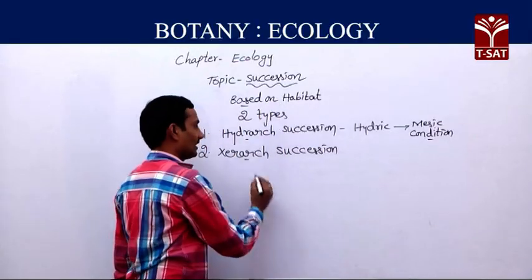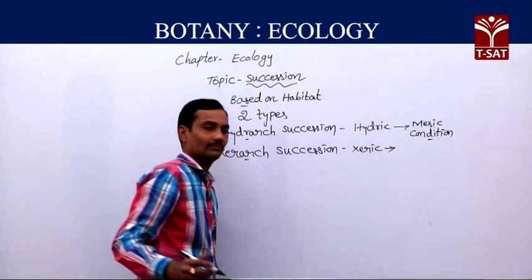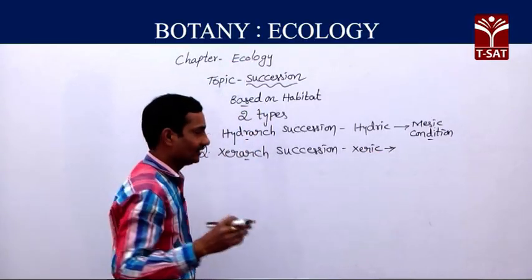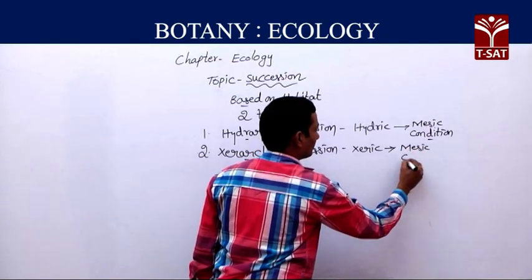Whereas xerarch succession starts in xeric, dry area conditions. Ultimately it leads to mesic condition.